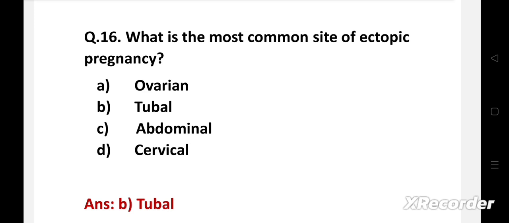Ectopic pregnancy is a condition in which the fertilized ovum is implanted outside the normal endometrial cavity. Most common site is the fallopian tube. In tubal pregnancy, the ampulla is the most common part, followed by isthmus, infundibulum and interstitial. Ovarian ectopic pregnancy is 0.5% and abdominal is 1%.